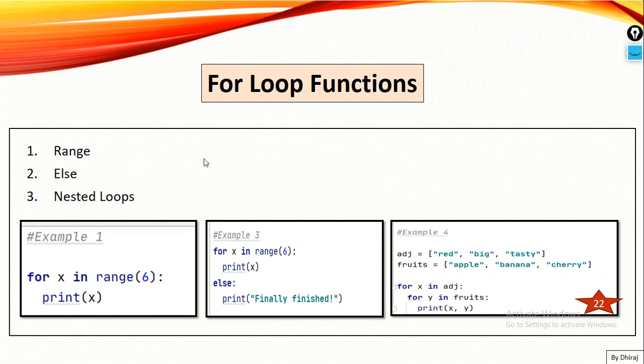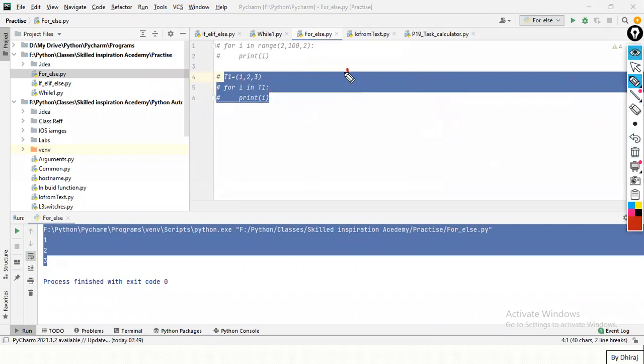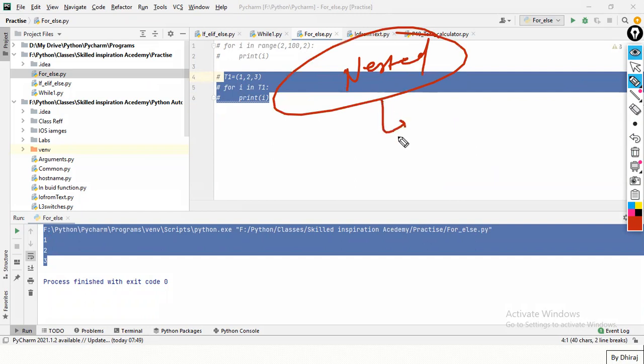Okay. Now, nested means what? Question. Nested means what? Come on. Nested means what? Inside, a statement within a statement, yeah. Right. So nested for. Nested for means for inside for. So how to prove it?